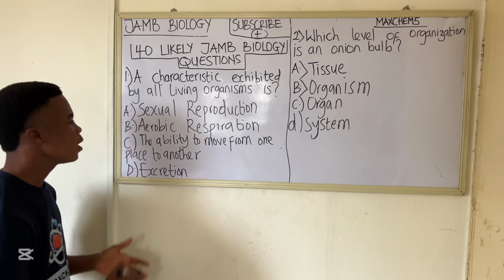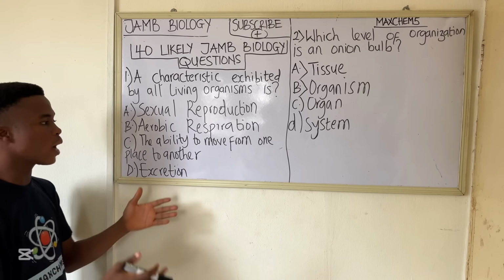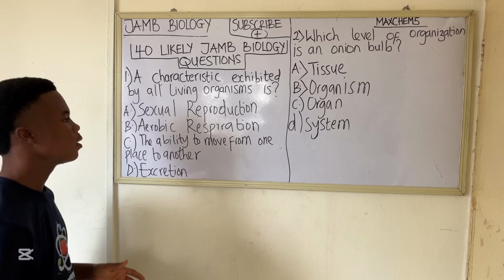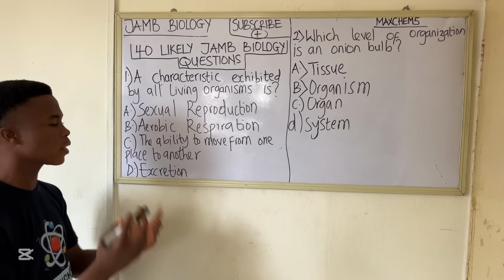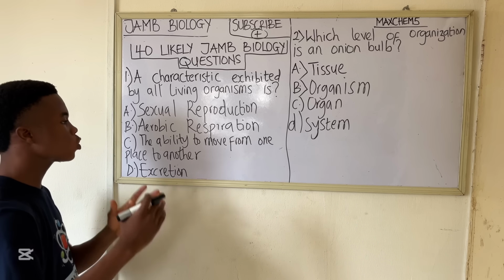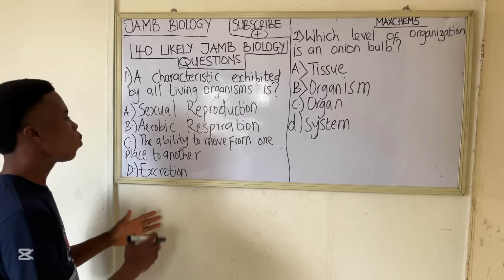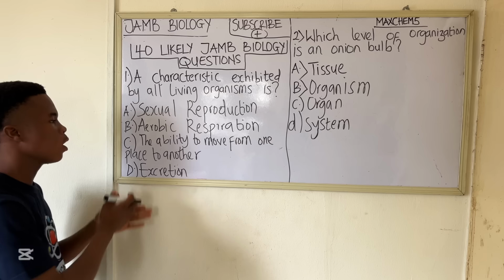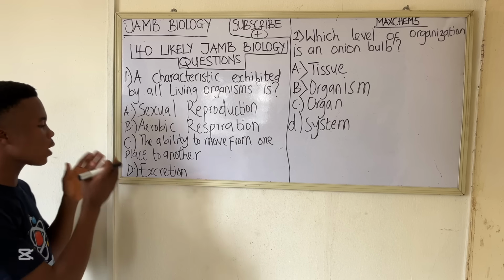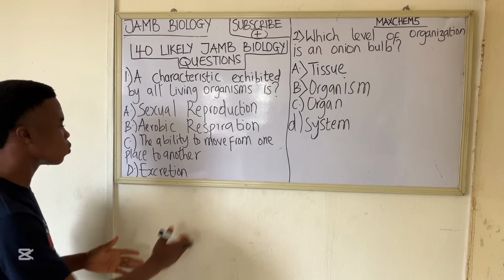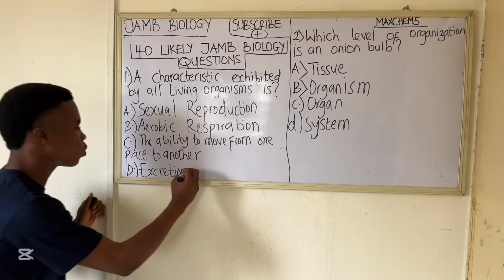Option C, the ability to move from one place to another. Obviously you should know that this also is not correct. The reason is some organisms, for example plants and some bacteria, lack locomotion organelles, the organelles they use for movement. So they cannot move from one place to another, which makes option C also not correct. Let's go to the last option, option D, excretion. This is the correct answer. So the correct answer is excretion.